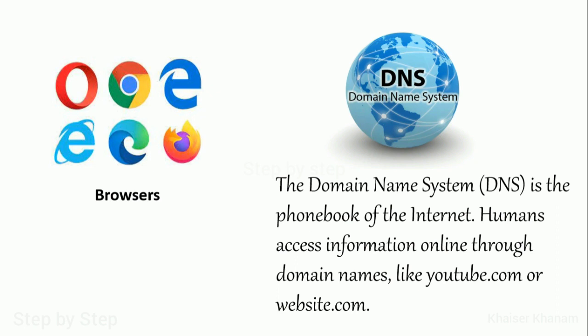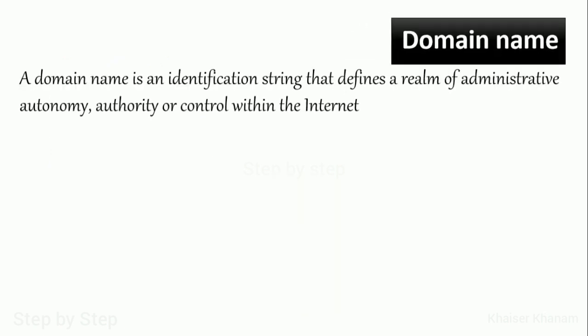So it is just like a phone book of the internet, and humans can access information online through domain names, like youtube.com, website.com, google.com. Everything is a domain name. youtube.com is a domain name. google.com is a domain name. Now here I have the definition of a domain name. If you want, you can take note of this, or take a screenshot. A domain name is an identification string that defines a realm of administrative autonomy, authority or control within the internet. Whatever you search for, that will be displayed to you.